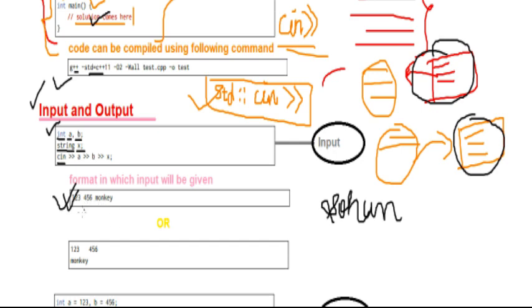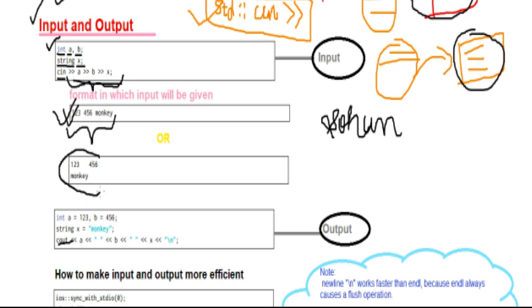Now whatever they told in the question you have to do with that, but first of all you have to take this input. So you will write cin >> a, then b, then x, and in this way you can take this input. You can use this line for taking this type of input also. Even if these are in different lines, you will use this line only, because it takes all the input which is separated by a space or a different line.